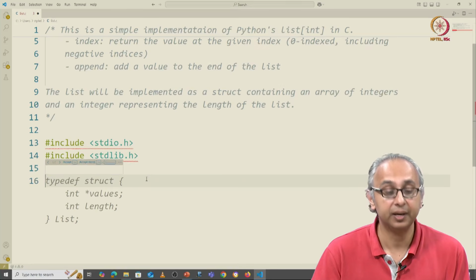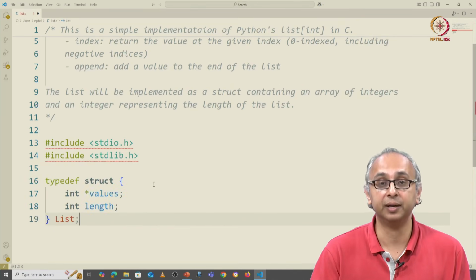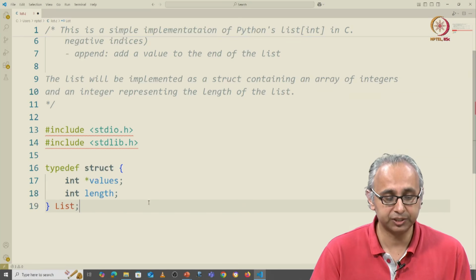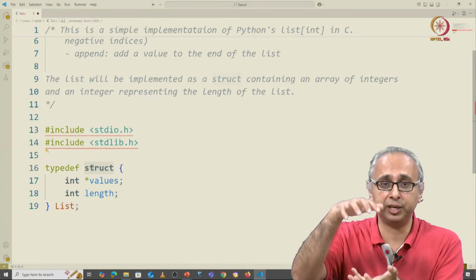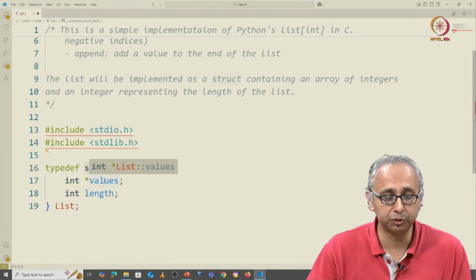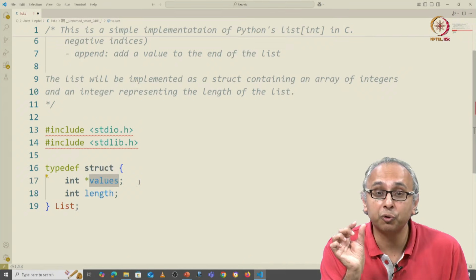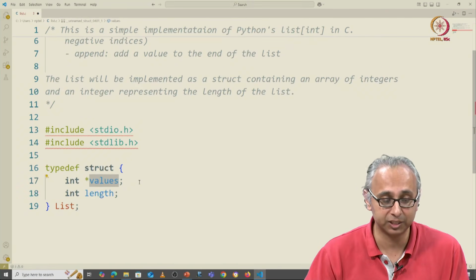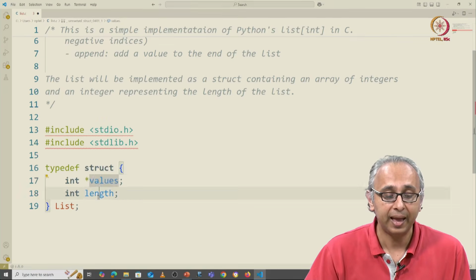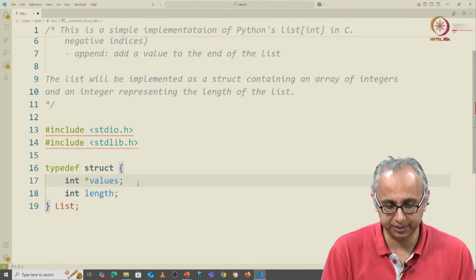It's suggesting a struct. This syntax is a little bit unusual. So let's try and see if we can understand it. It's going to define a structure which is one or more things glued together. In this case, there are two things. There is an int star values, which is going to hold the base address of an array of integers. That is why int star. And then length, right? So let's put some comments here to help us understand what's going on here.